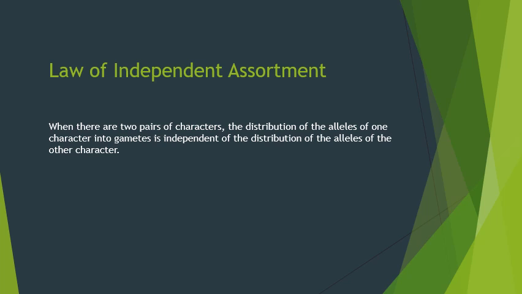This means that if the inheritance of more than one pair of contrasting characters is studied simultaneously, the factors or the genes for each pair of characters assort independently of the other pair. The presence of more than one pair of contrasting characters does not interfere in the inheritance of one another. Here, the alleles of two or more different genes get sorted into gametes independent of the other, without influencing each other during the formation of the gametes.